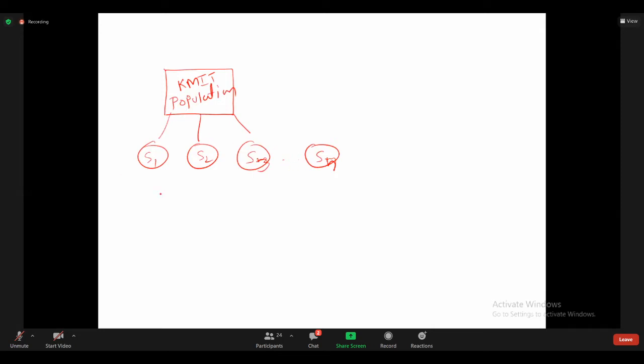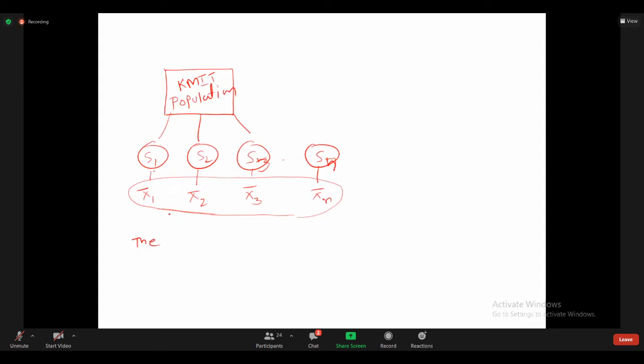By using these random samples' data, from the first random sample I can get the mean, denoted by x1 bar. From the second random sample we can get the mean x2 bar. Like this you can get the random sample means. By using this information, you can estimate the population parameters, or you can say something about the population.